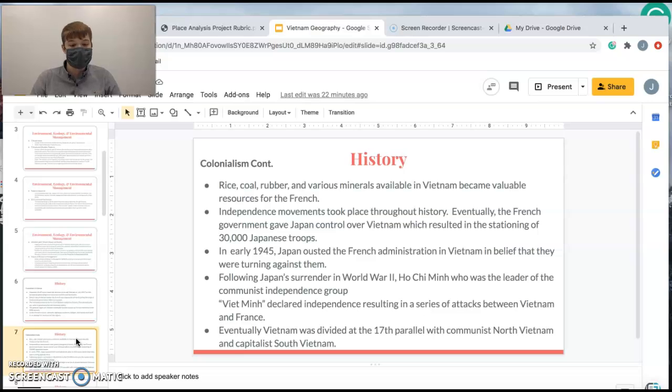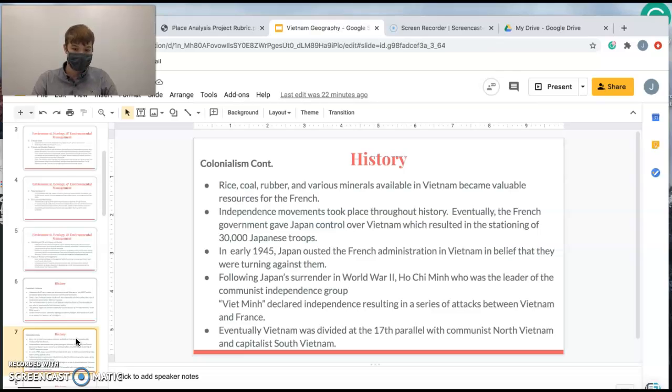All right, there's various natural resources and minerals that came out of colonialism. Rice, coal, rubber, and various minerals are available, and they became valuable resources for the French. They did not have these in their country. Eventually, the French government gave Japan control over Vietnam, which involved the stationing of 30,000 Japanese troops. And in early 1945, Japan ousted the French administration in belief that they were turning against them.